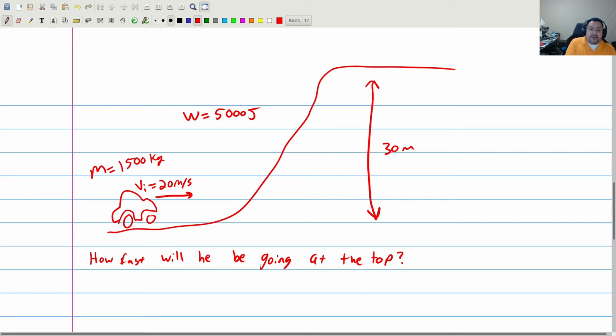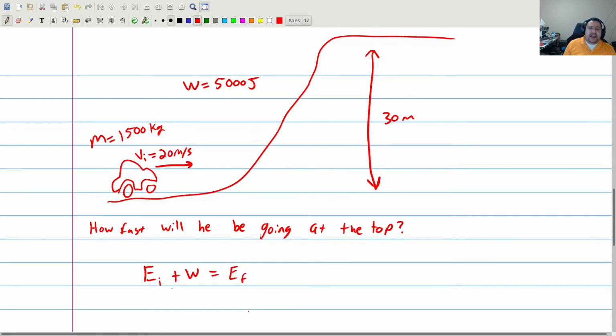Okay, so we start from the law of conservation of energy. Whatever energy we have at the beginning, plus any work that goes into or out of the system, is equal to whatever energy we have at the end. Now, it turns out here at the beginning, it's pretty easy to see that the car is moving, so the car has kinetic energy. So, kinetic energy initial. Plus, in this case, we are doing work, so plus work is equal to energy final.